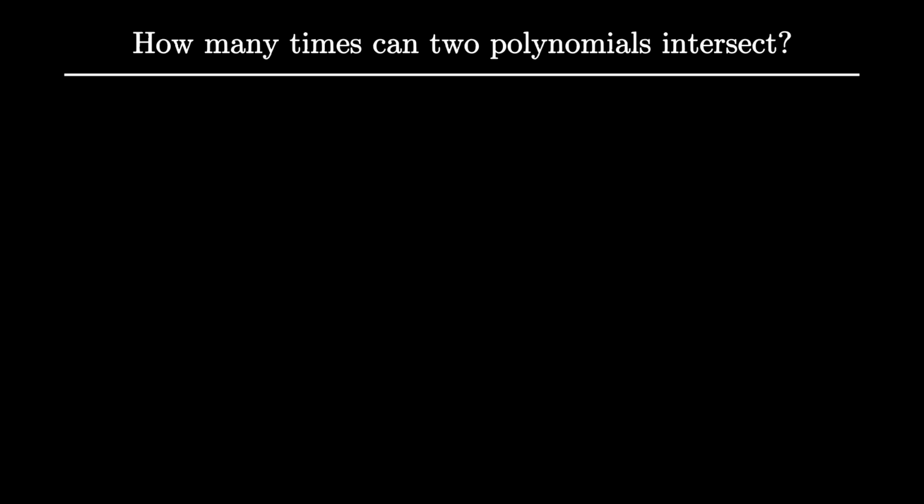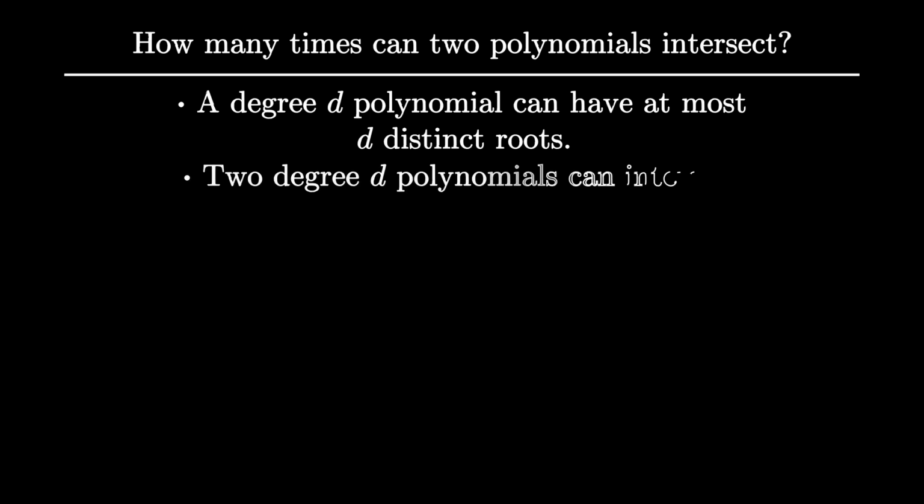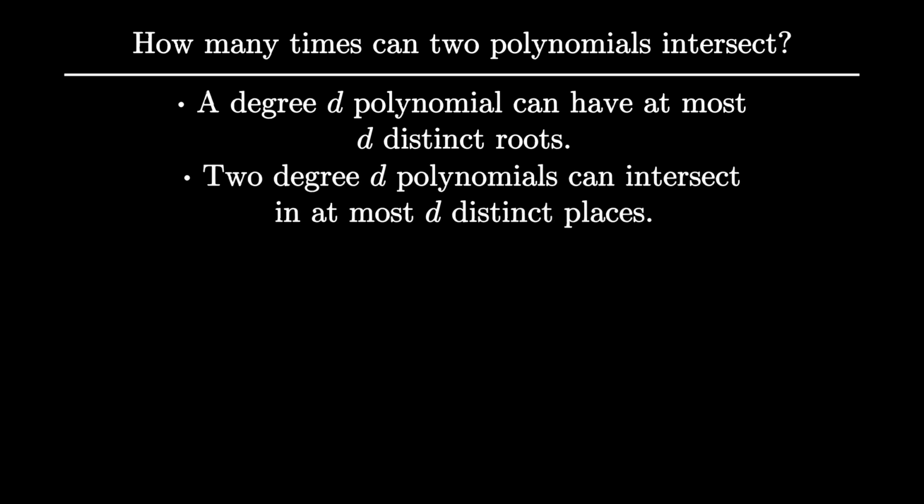The proof will be in two parts. The main part will show that a single degree d polynomial can have at most d roots, that is, d inputs on which the polynomial evaluates to 0. The next part will be to use this to conclude that 2 degree d polynomials can intersect at most d times. This second part will be really easy. Let's start with the first part.